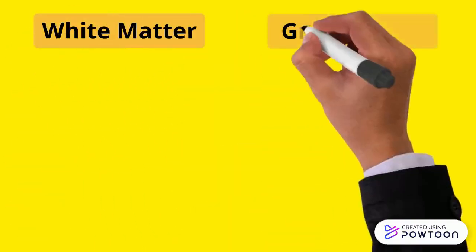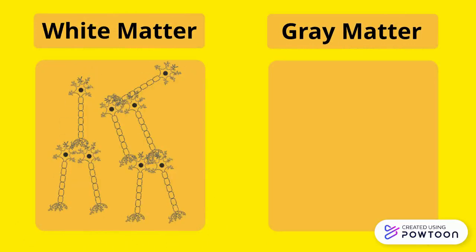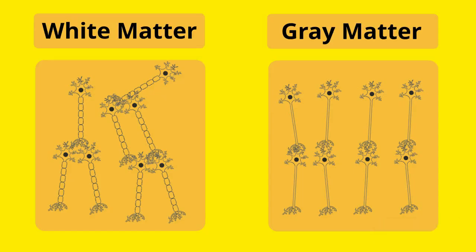The brain and spinal cord can be separated by white matter and gray matter. White matter is composed of dense, mostly myelinated cells. Gray matter, on the other hand, is composed mostly of the cell bodies and unmyelinated axons. Neurons can be classified by the speed of conduction and their level of myelination.